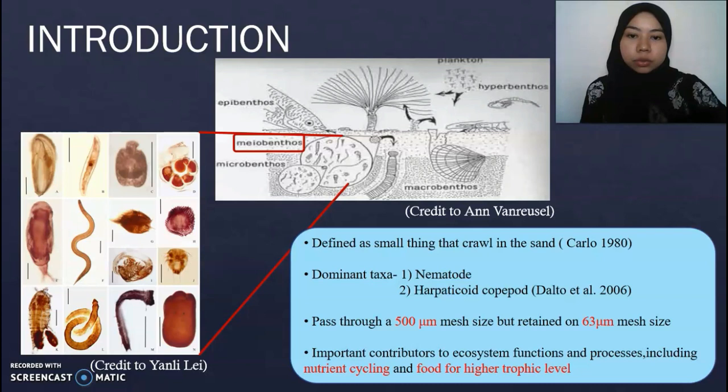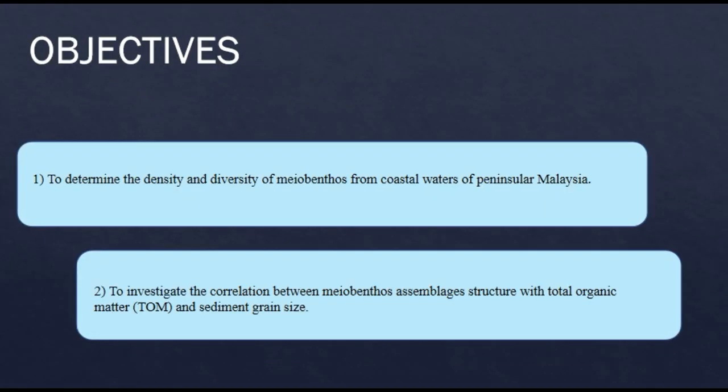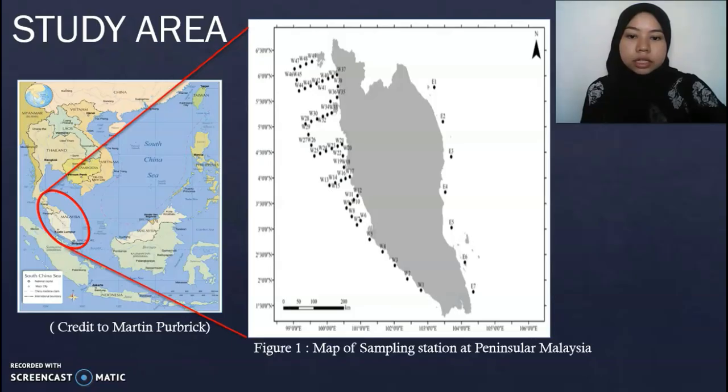They are also important contributors to ecosystem function and processes, including nutrient cycling and food for higher trophic levels. And this is the station map of my study area that we conducted at coastal waters of Peninsular Malaysia.